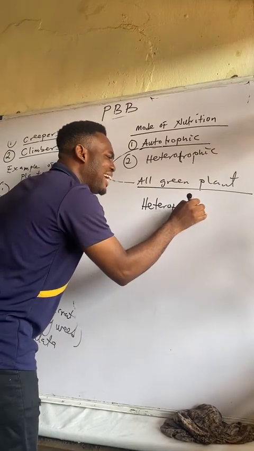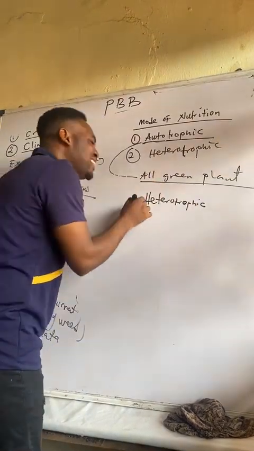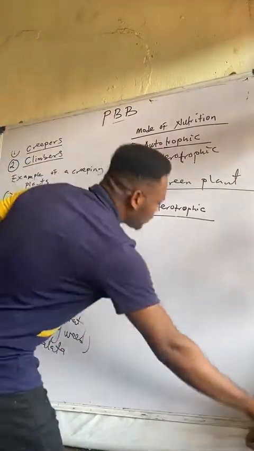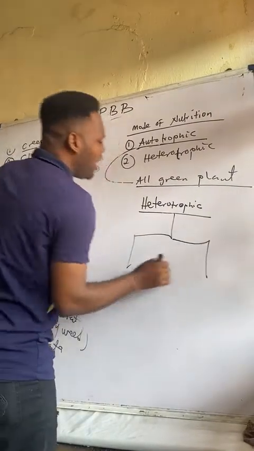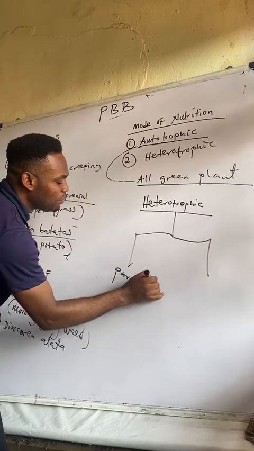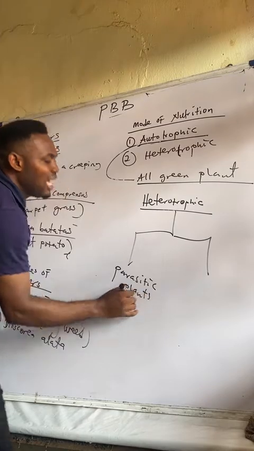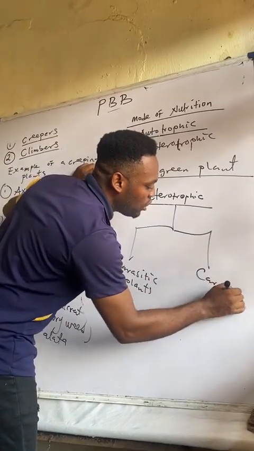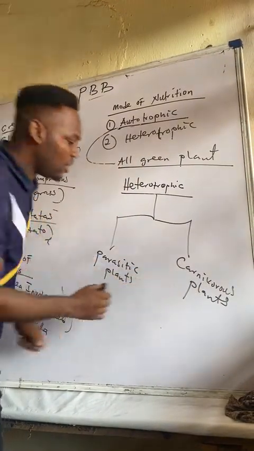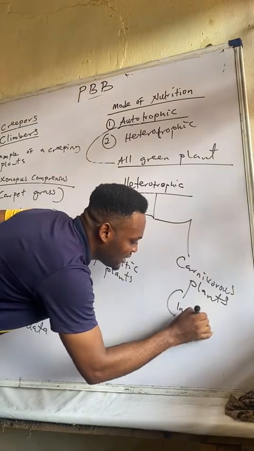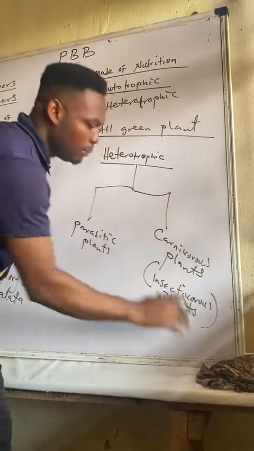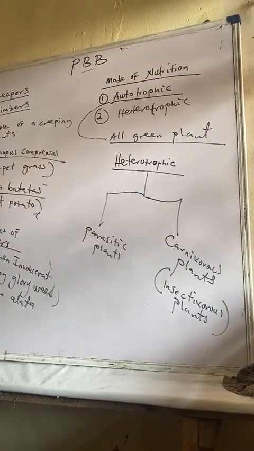Heterotrophic, the ones that cannot manufacture their own food, the dependent feeders. These depend on different things to get their food. So examples of plants we have here: we have two groups of plants I will discuss. One is known as parasitic plants. And the other is known as carnivorous plants. Either we call them carnivorous plants or we call them insectivorous plants. Please pay attention to these two groups of plants.